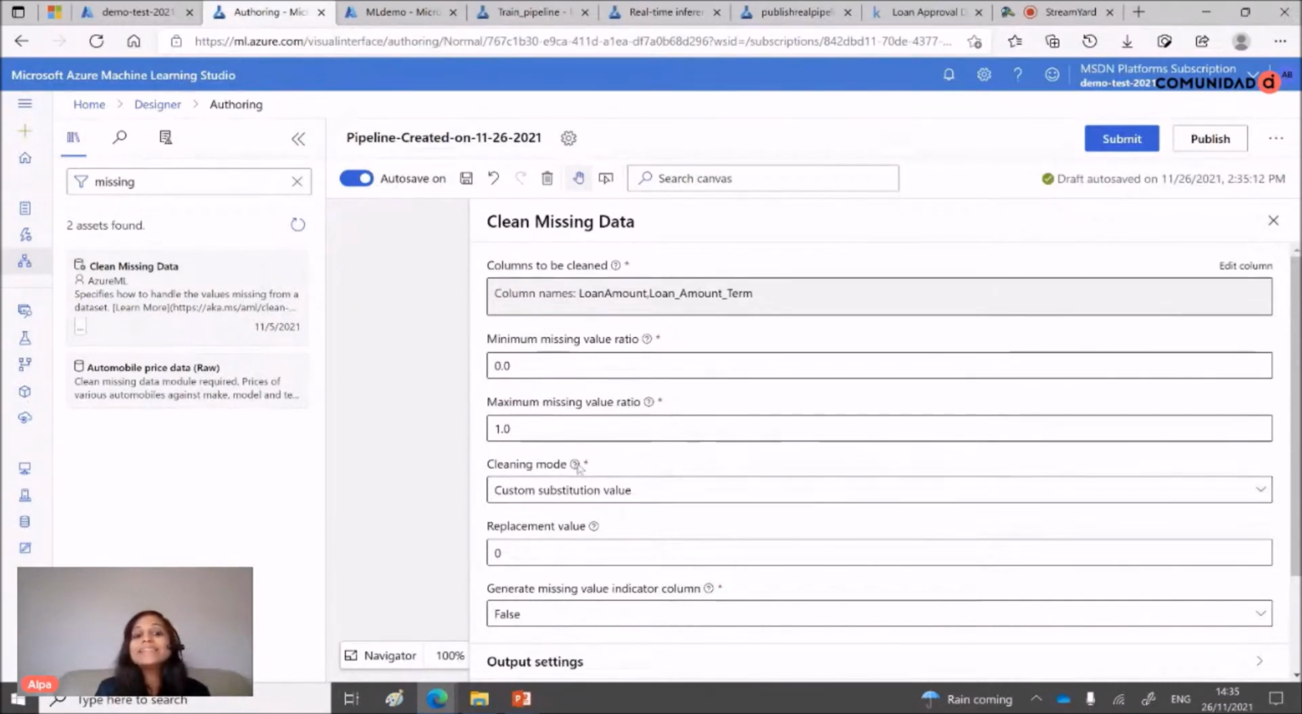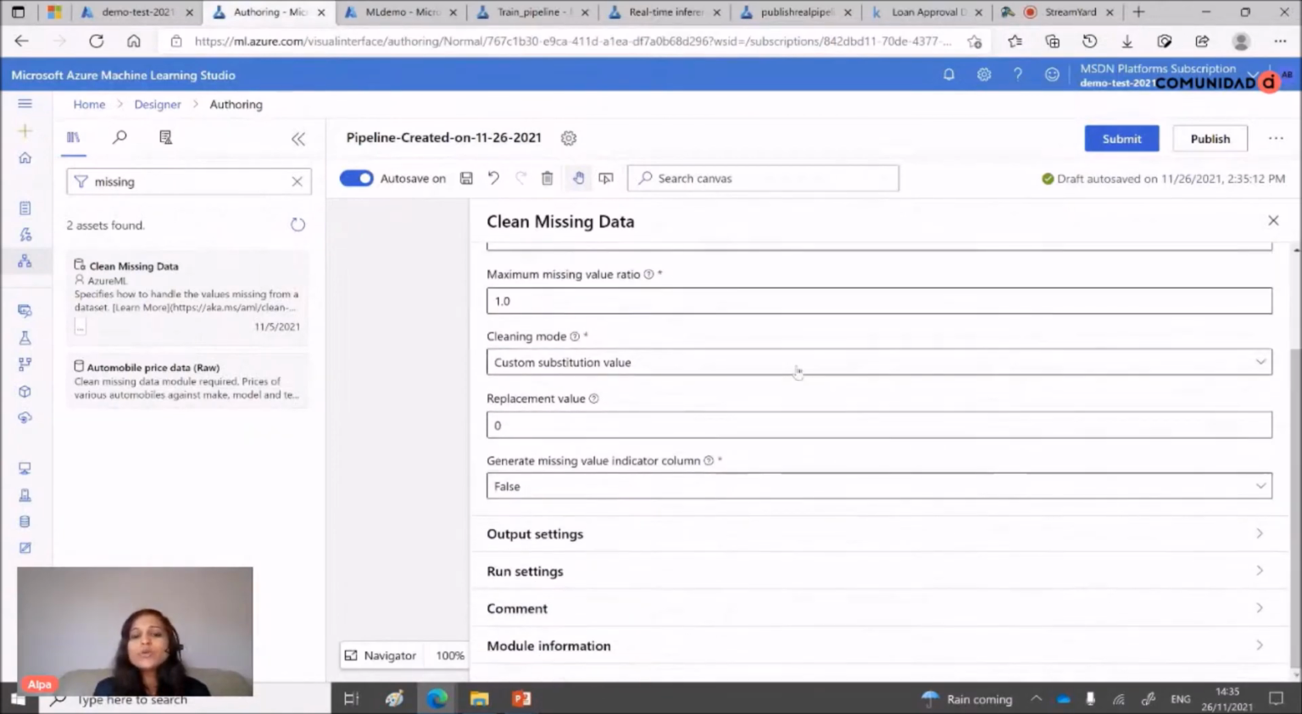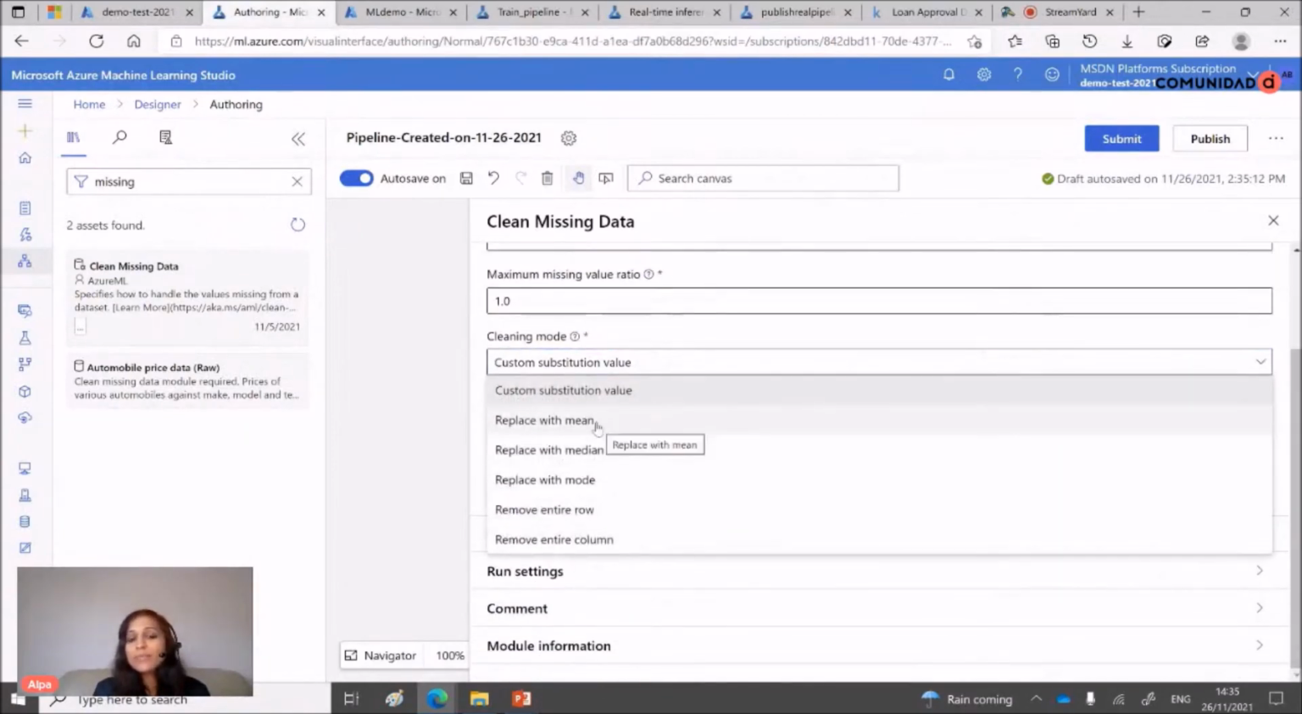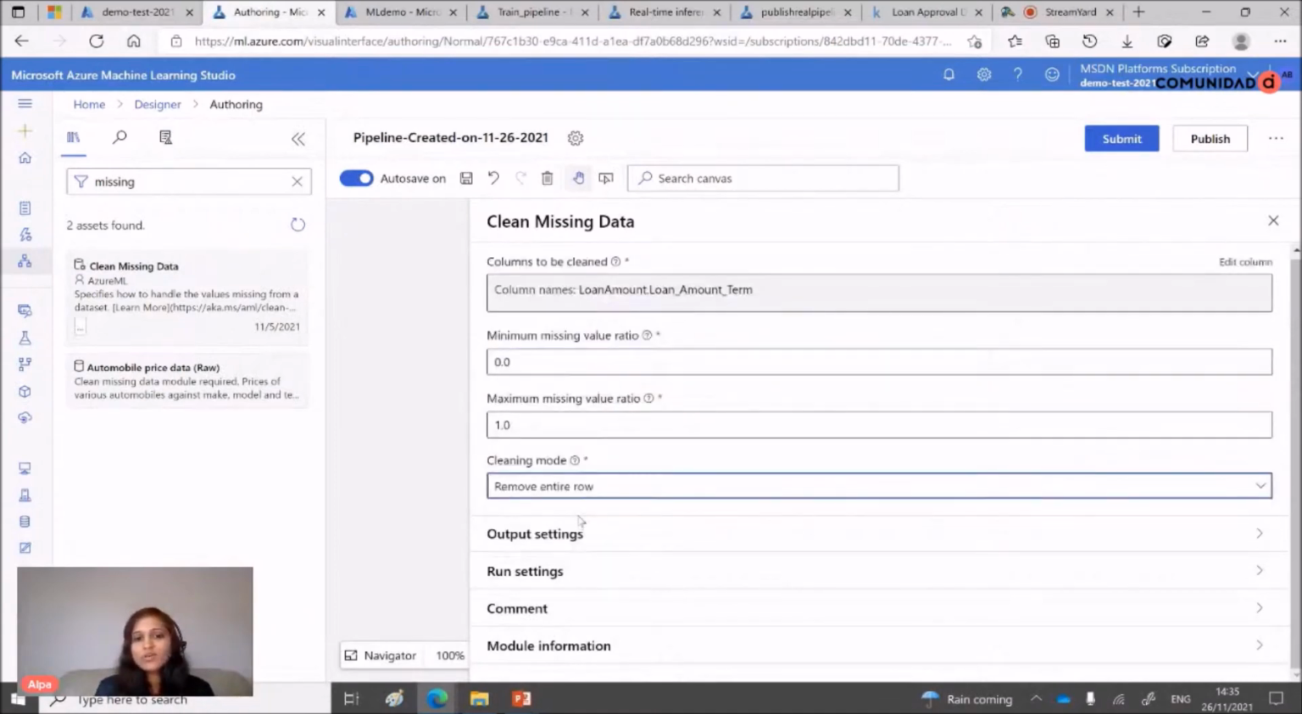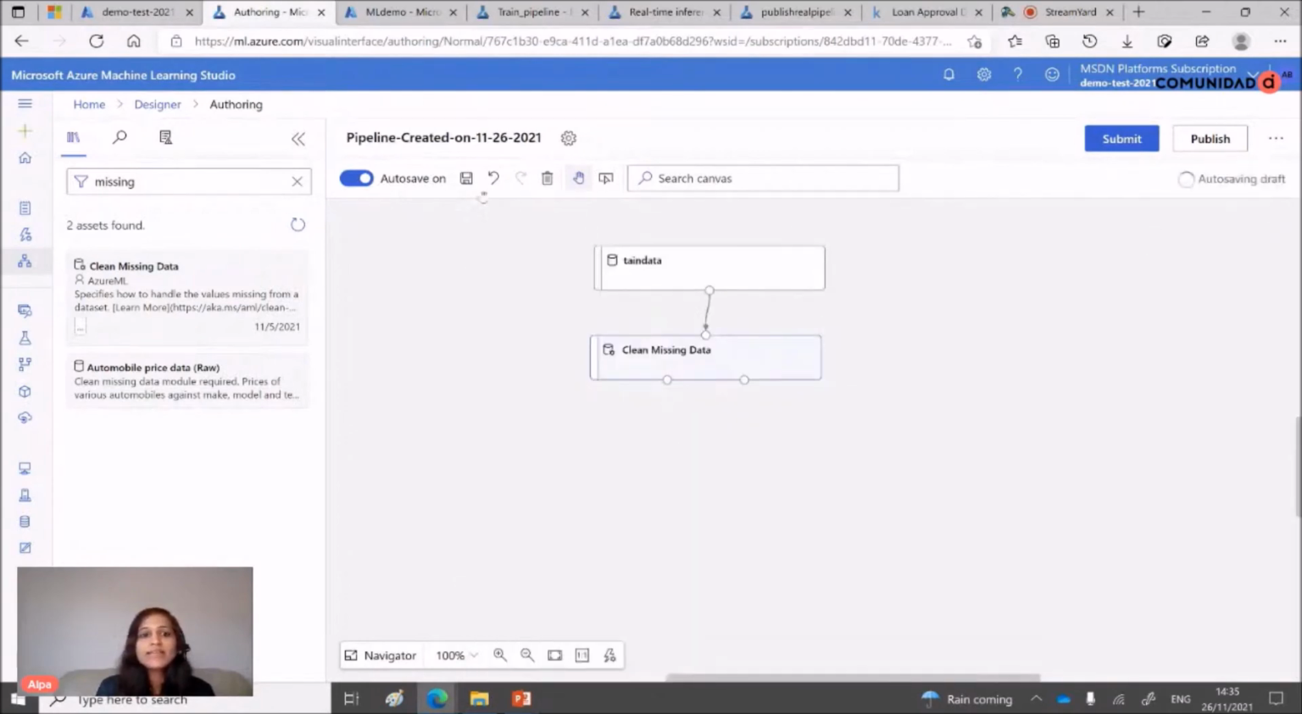Here you can see that this is a cleansing mode. You can cleanse it by replacing with the mean value, median value, mode value, or remove the entire row or remove the entire column. The column is very important, so we can't remove the entire column here. But I would like to remove the entire row. So now I have fewer rows, and I can close this one by just clicking here, and that's it. I can save it.